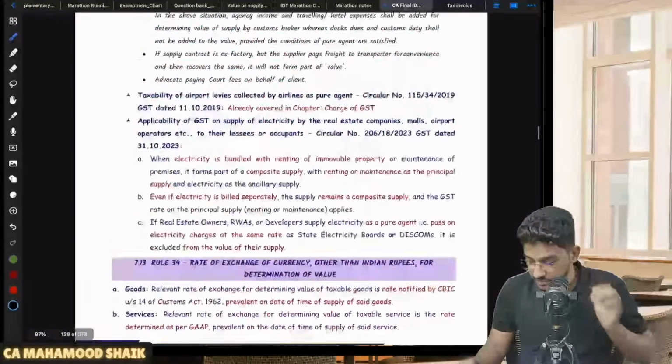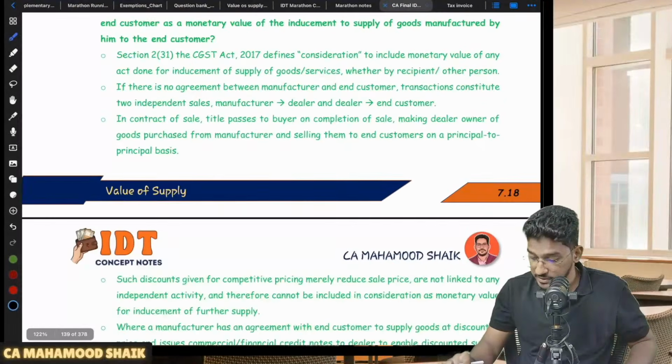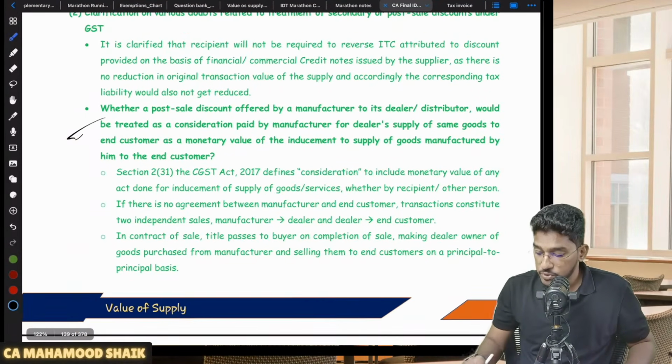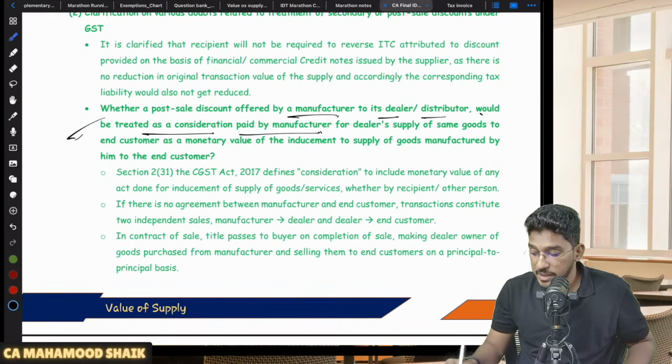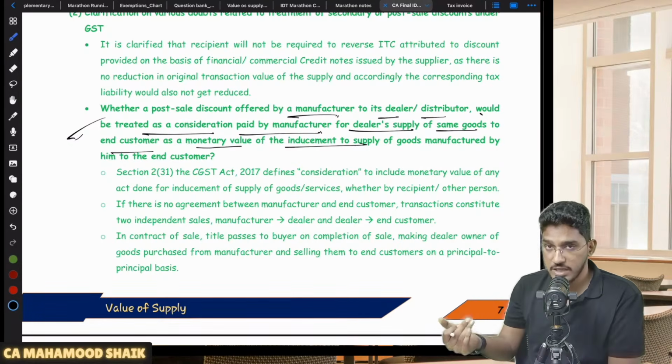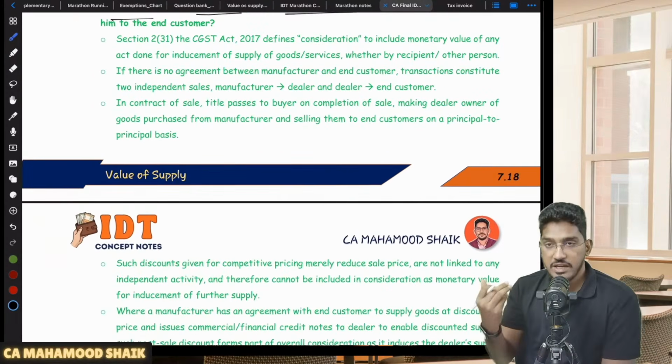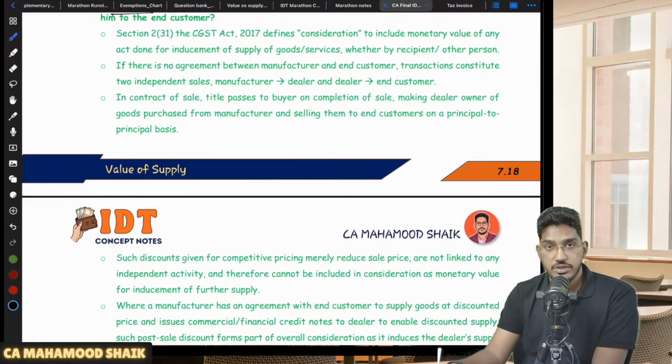Yes. At the end, I have given these extra circulars. See here. This is the circular: whether a post-supply discount offered by a manufacturer to its dealer or distributor would be treated as consideration paid by the manufacturer for the dealer's supply of the same goods to end customers, as a monetary value for inducement of the supply of the goods manufactured by him to the end consumer. So this is what I have tried to clarify with the help of the example I used.